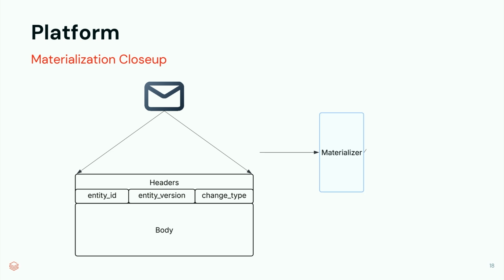This is where the materializer comes in. Like I said, we can imagine a DLT pipeline which is reading from this Kafka topic, which is the source, and then it consumes these events from Kafka and produces an event log table, or appends to an event log table if one already exists. This is pretty straightforward, just an append-only table. The cool thing is now, in use cases in which you are publishing stateful events and you do want that snapshot table, we can create another table that uses the event log as a source and applies the changes in order to create the snapshot table. Obviously, in the case in which this has been running, these would just be incremental updates. So this is pretty efficient.